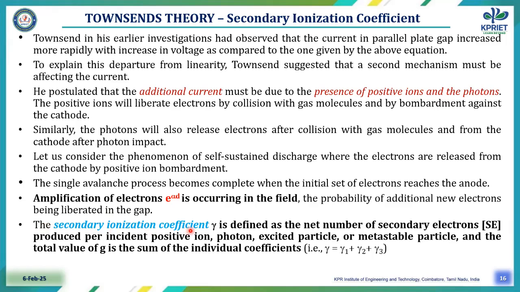The secondary ionization coefficient is represented by gamma, defined as the net number of secondary electrons produced per incident positive ion, photon, excited particle or metastable particle. The total value of gamma is the sum of the individual coefficients, that is gamma 1 plus gamma 2 plus gamma 3, due to the positive ion, photon and excited particles.